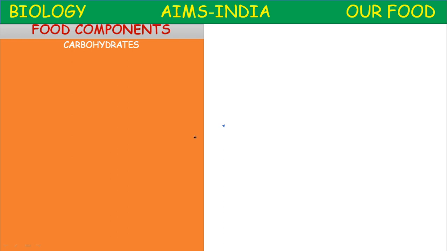The food components which are required in large quantities are called macronutrients: carbohydrates, proteins, fats. And micronutrients means which are required in small quantities, like vitamins and minerals. So let us study about the first important food component, carbohydrates.